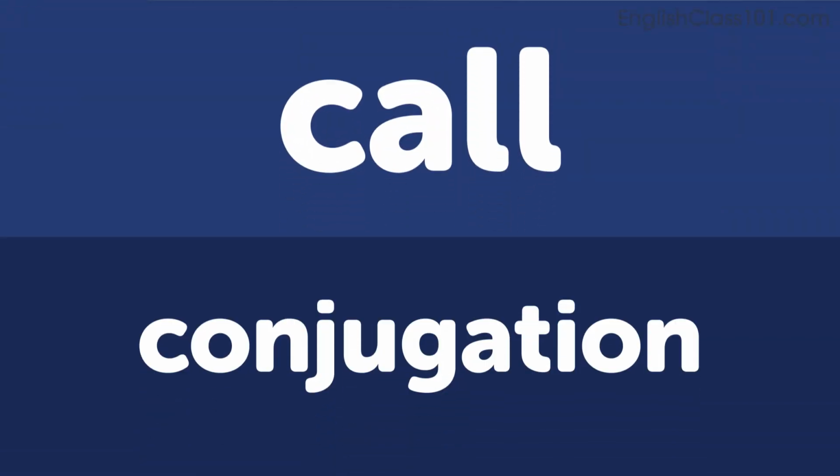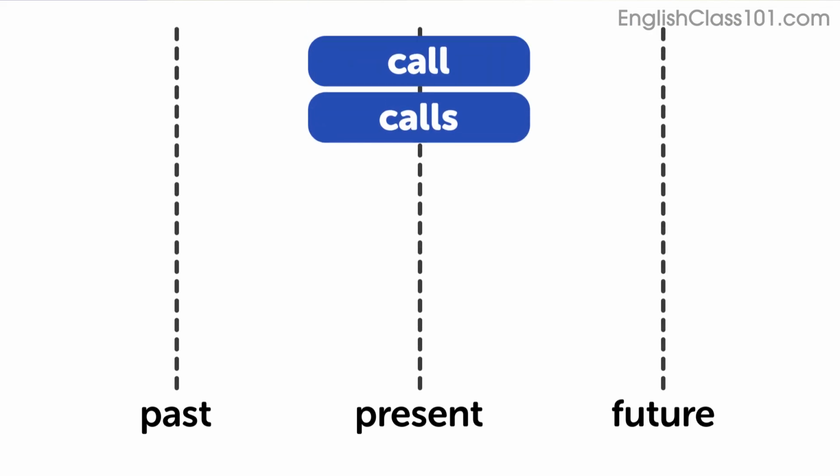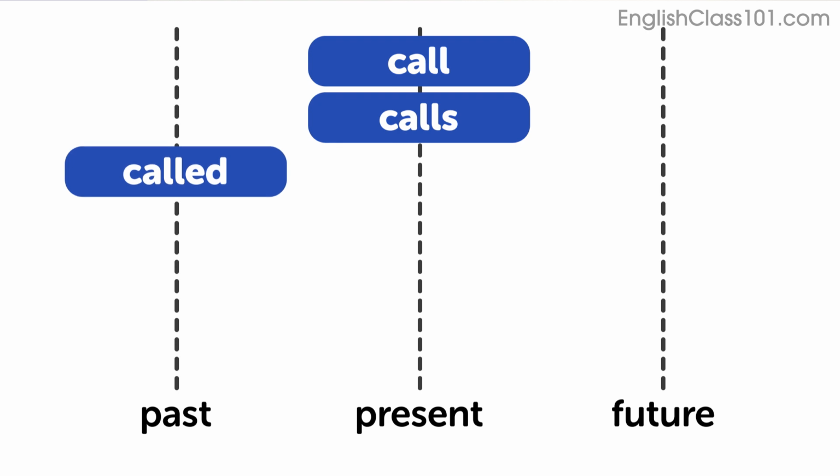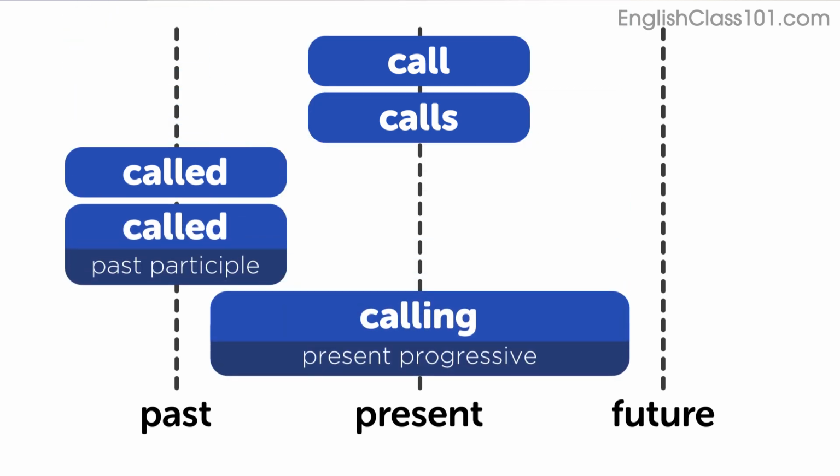Now let's look at the conjugations for this verb. Present, call, calls. Past, called. Past participle, called. Progressive, calling.